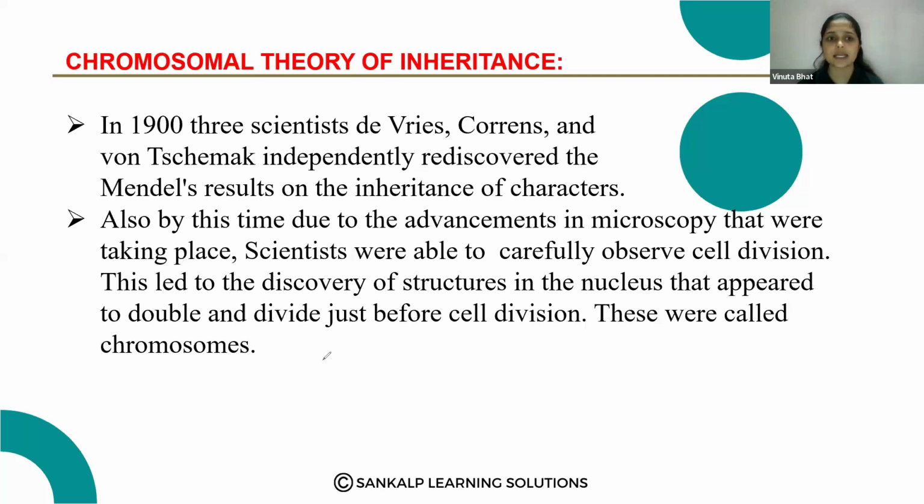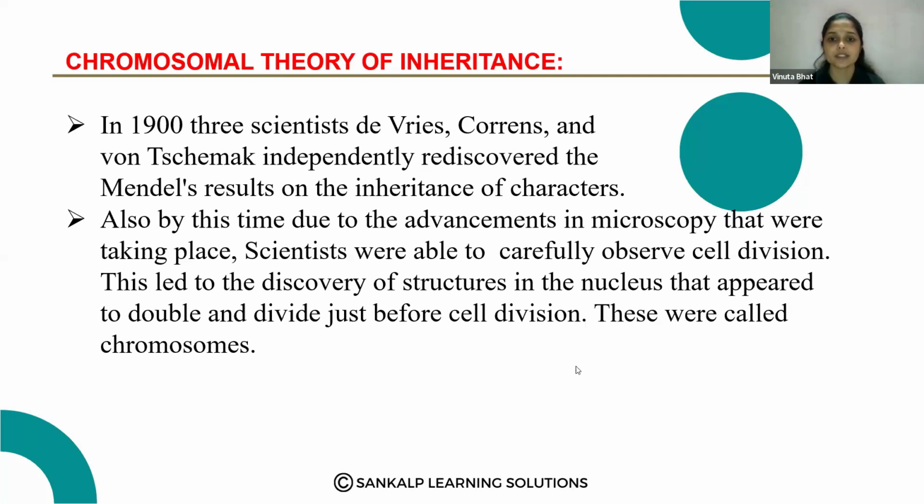But after 1900, due to careful observation and advancement in microscopy, scientists were able to discover the nucleus and the chromosomes, which double and divide during cell division. These are the things scientists noticed in that time period.